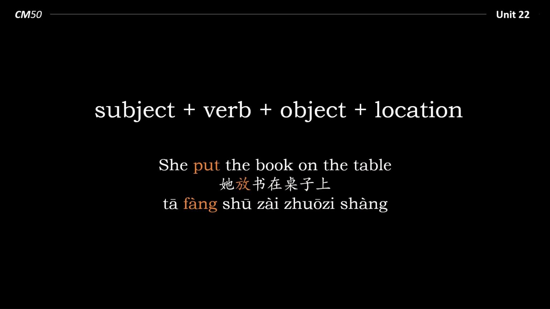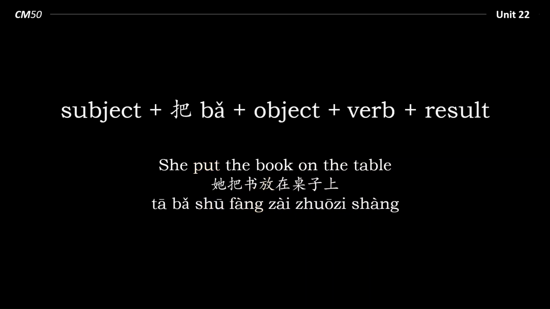And 放 is a placement verb. We're describing how we place a physical object in a particular location. Now, unlike in English, in Chinese, the placement verb and the resulting location must come together. There can be nothing between them.